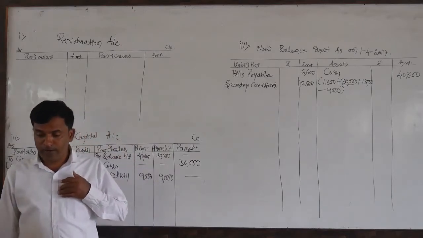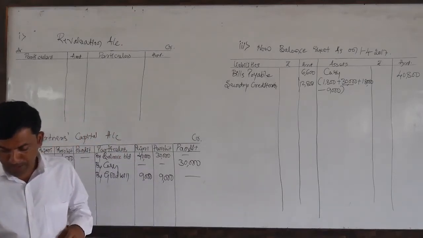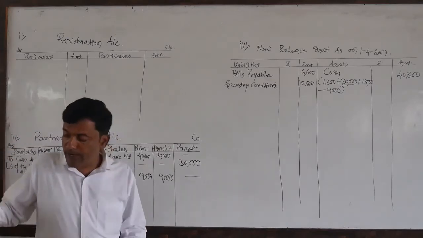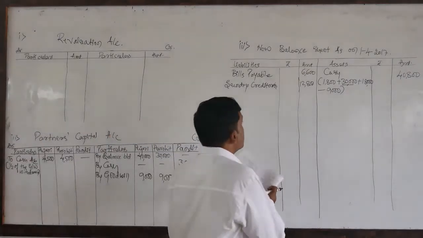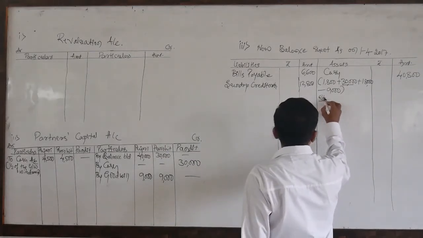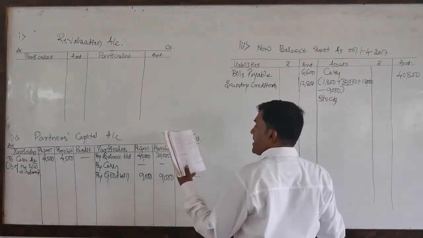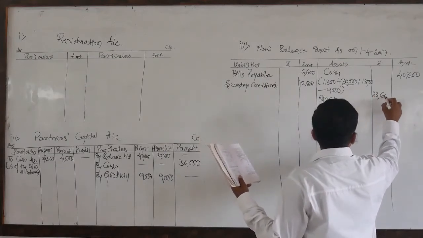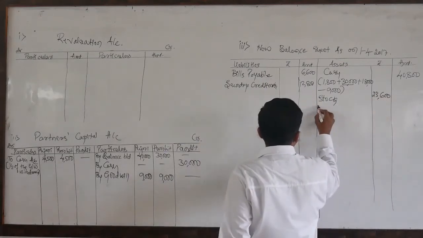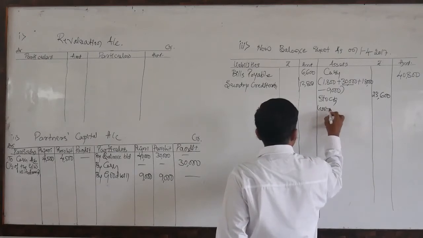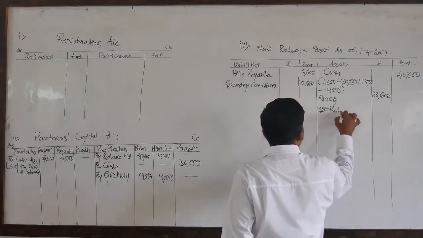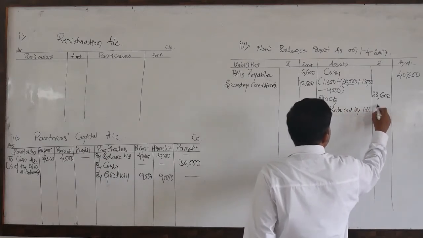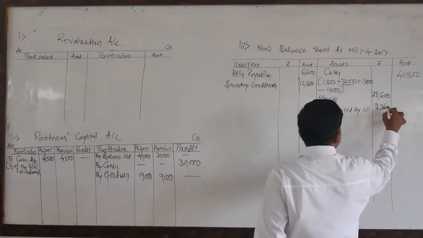So now I would like to say stock has reduced by 10%. We need to write on the asset side. Yes students, stock, there is an adjustment of rupees 23,600 less, reduced by 10%. 10% means 2,360.